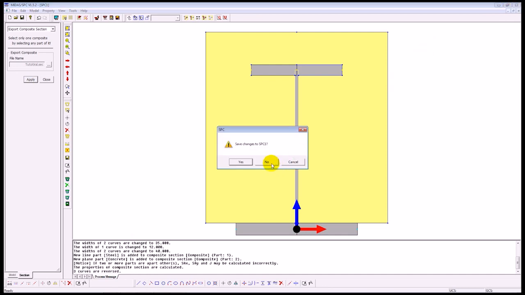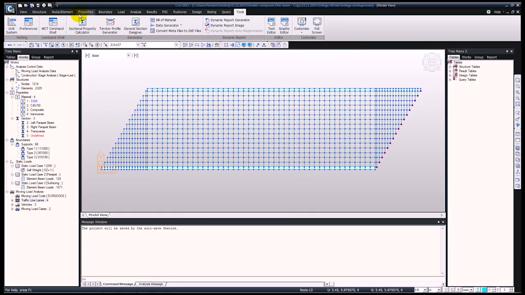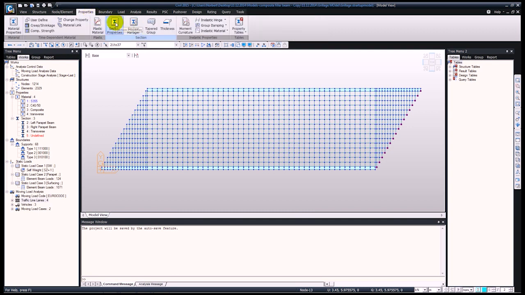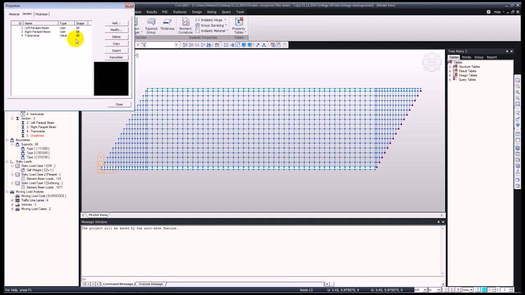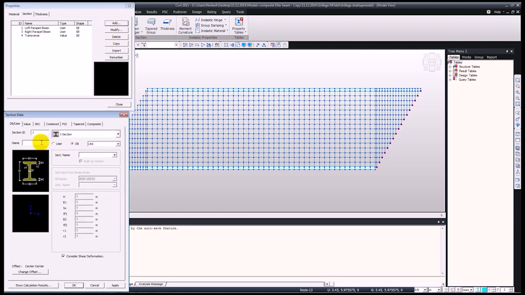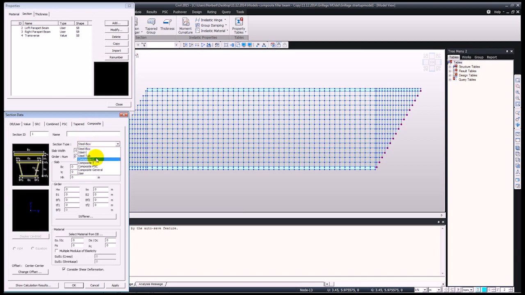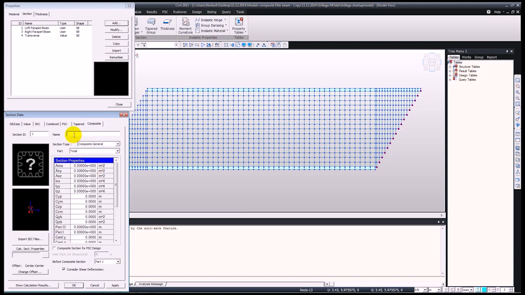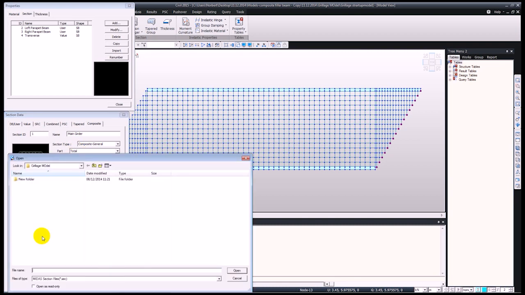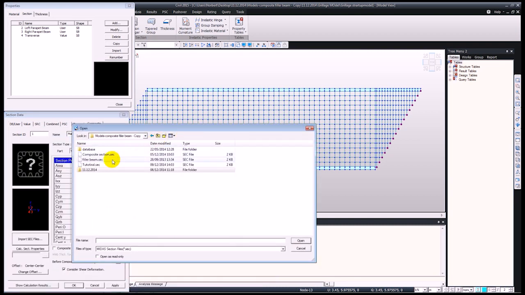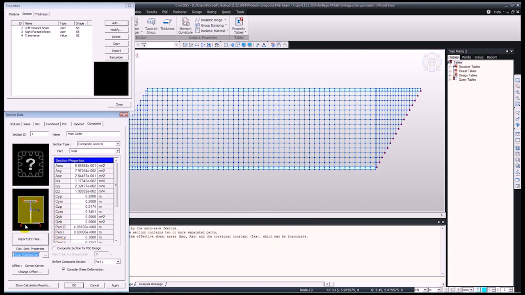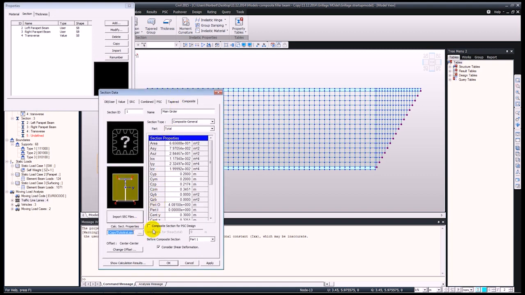Okay, so I can close this down now, and in main MIDAS we're going to properties, section properties, and we'll add this in here. So add, this will be a composite and composite general. So for the name, let's say main Girder, and import file, and here the tutorial that we have just done, open, and by pressing OK you can see that this has been done.